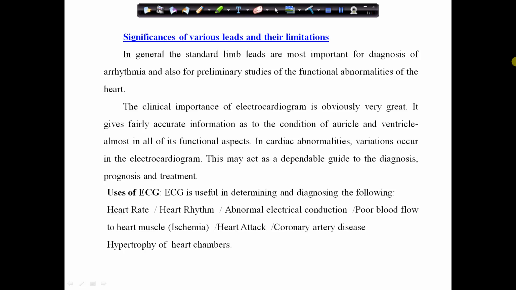So this was the general discussion of the different leads, their configurations, where they are placed over the body, and the significance of the ECG. I explained it here. Go through the slide and remember what I explained, and I will explain the detailed study of the ECG in my next lecture, part 2.